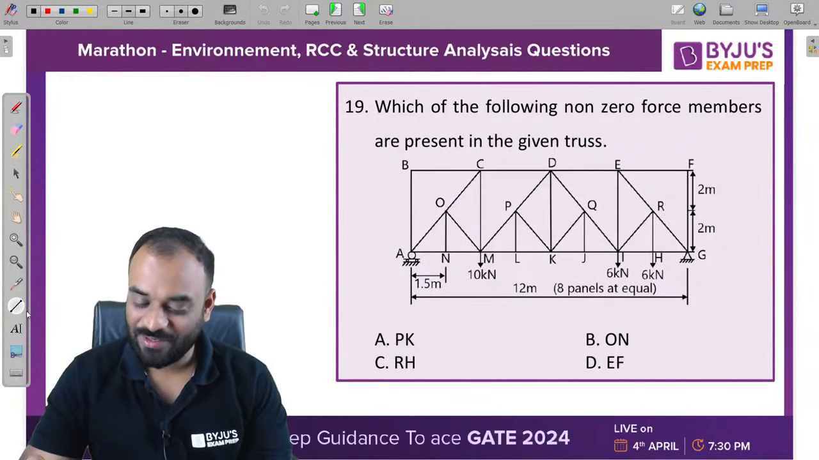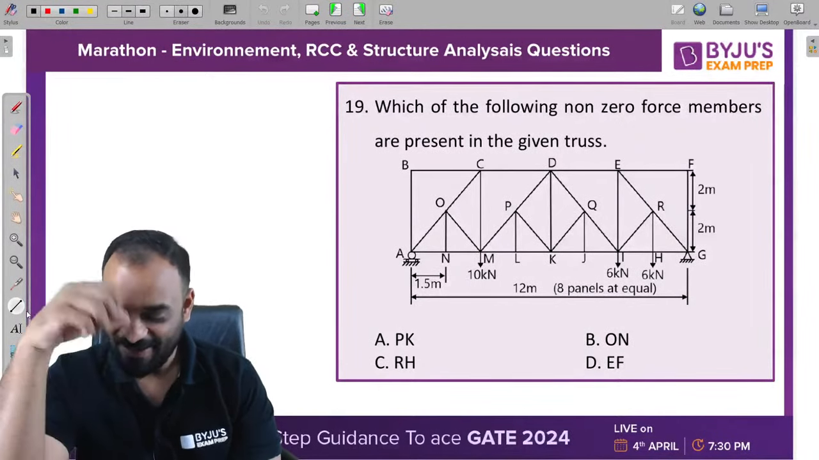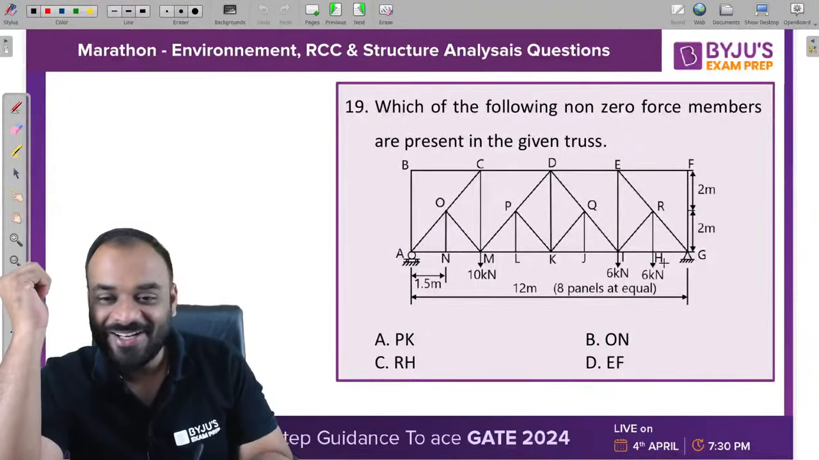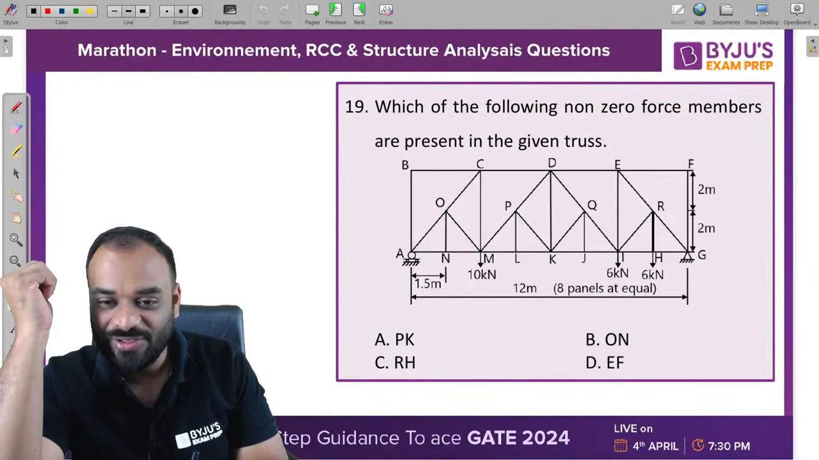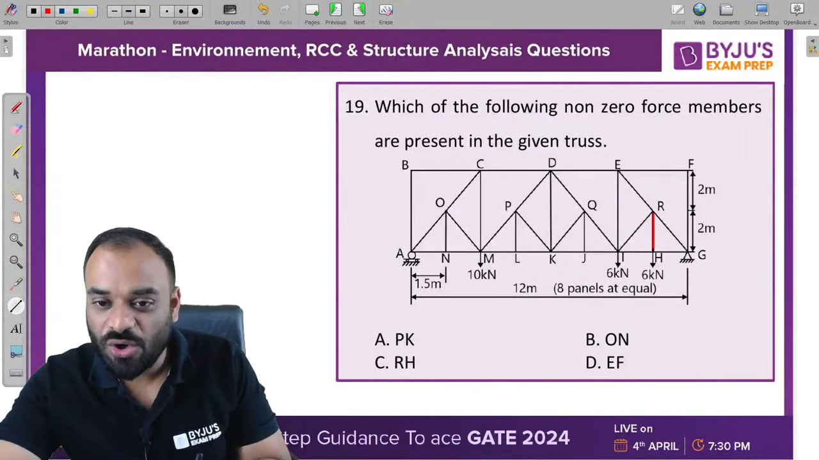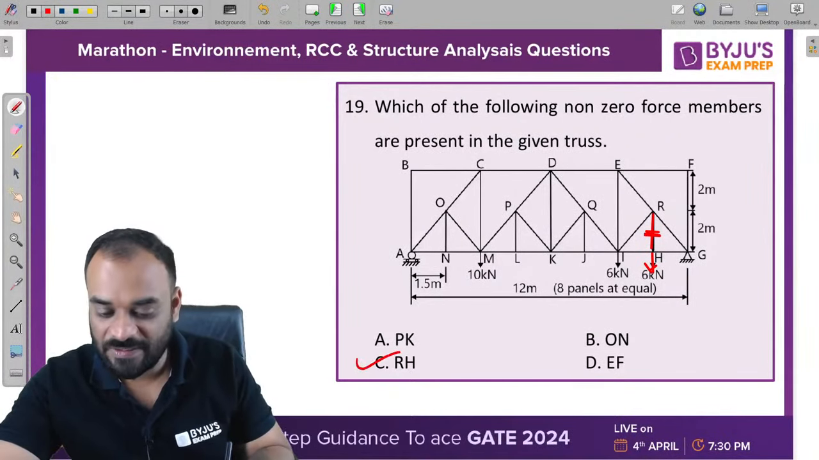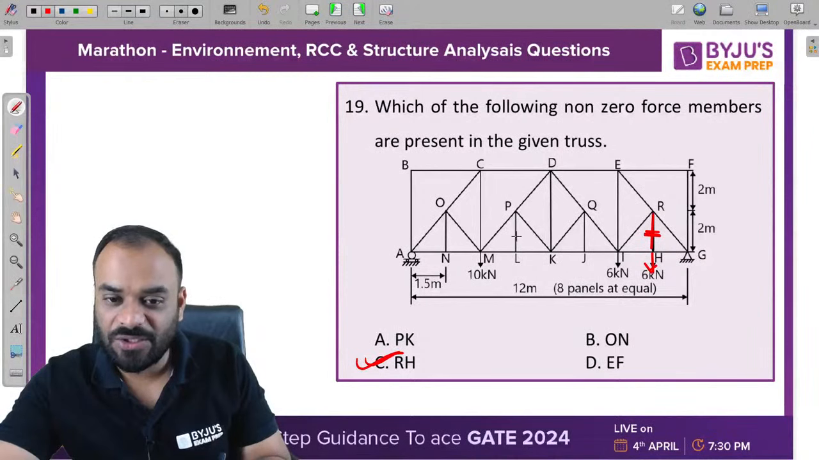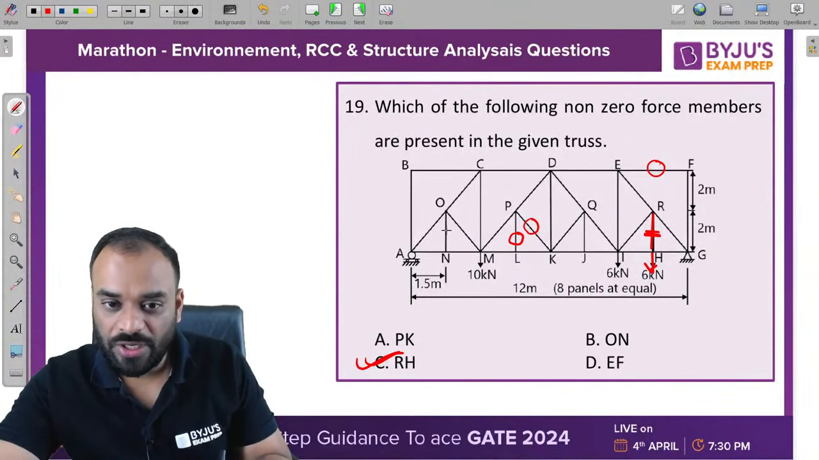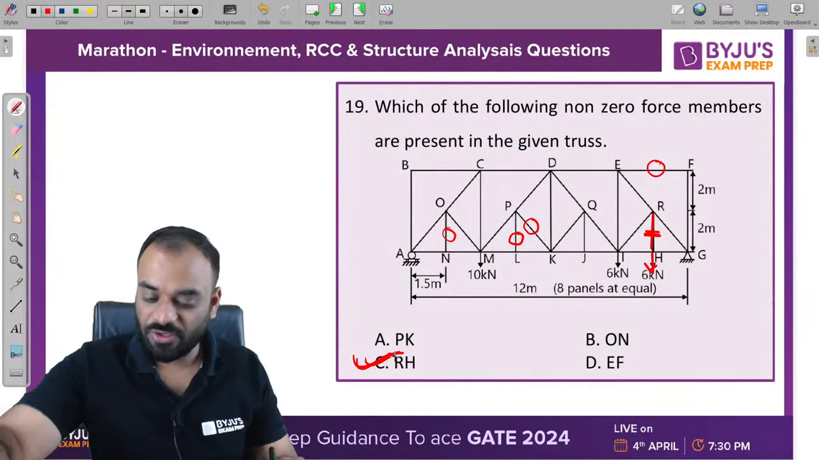C. Okay, Anubhav, C. Yes. Kindly check it out guys. It is a very simple question, but don't get confused by the language part. Basically you need to find the non-zero force member. At this particular joint we have a 6 kilonewton load, so definitely this member is a non-zero force member. So we can take C as the answer. But what about PK? Yes, it is 0. Why is it 0? If you remove it, it will become 0, right? What about EF? EF is also 0. What about ON? This is also 0. So C is the correct answer for the problem.